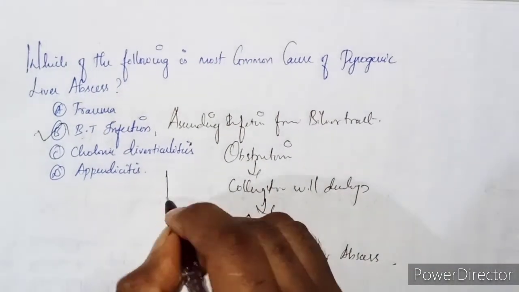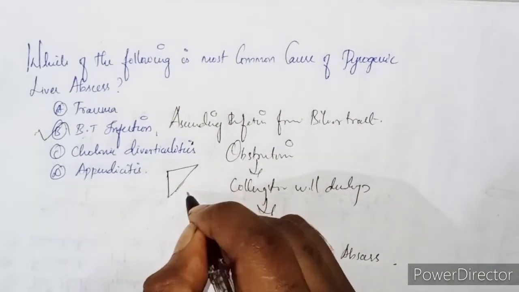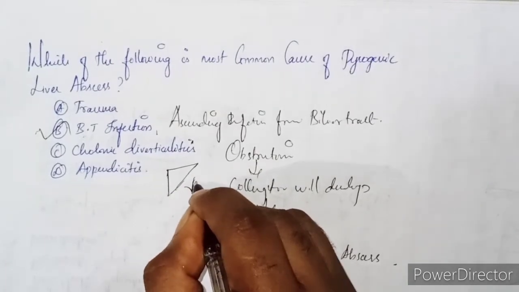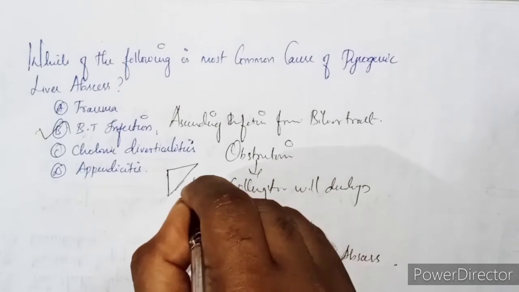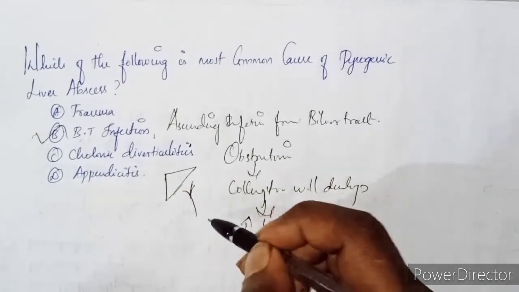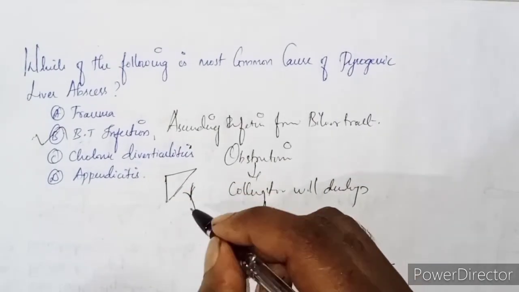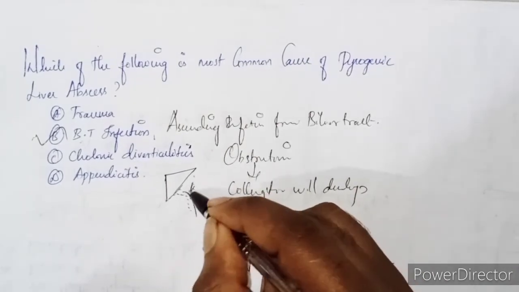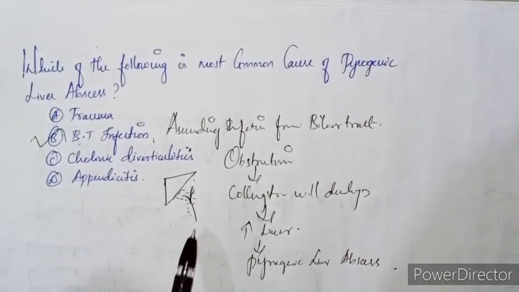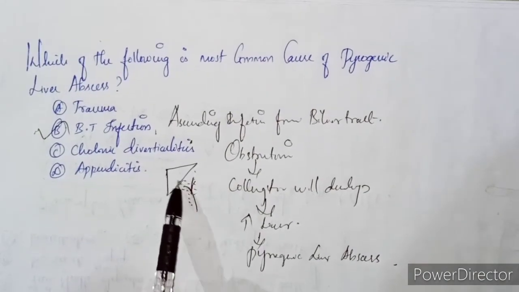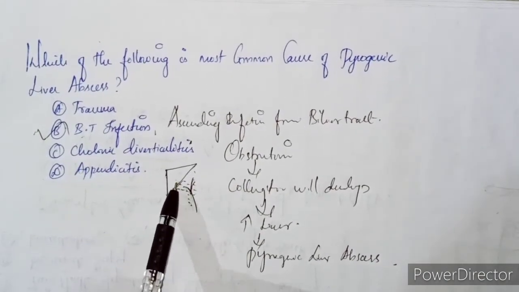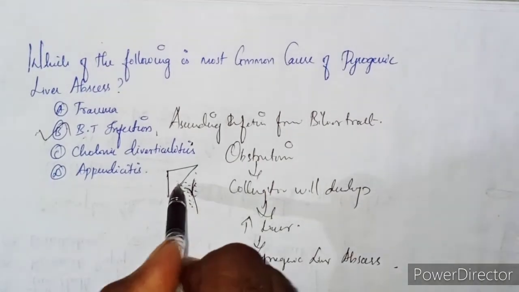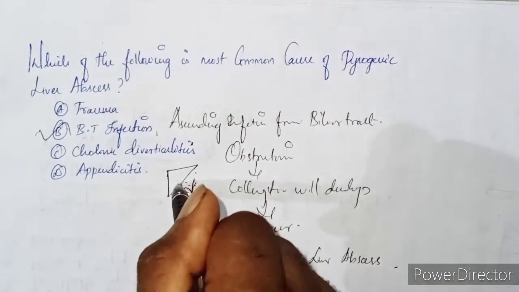Let me tell you, consider this as the liver, and we have the bile. So if any obstruction in the biliary tract causes cholangitis, it will ascend to the liver, and due to that, it will cause a pyogenic liver abscess. So we have other causes.